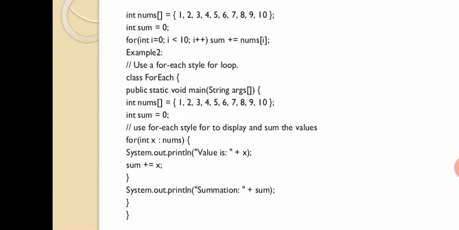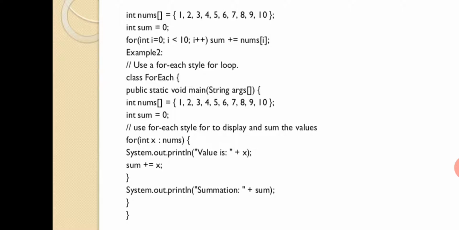Num of 9th position is nothing but value 10, and you don't have num of 10th position because you don't have the value itself. After fetching the value 10, the control will come out and you are going to print the summation or sum of all the elements which were present inside that nums array.